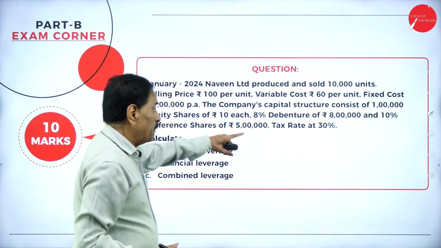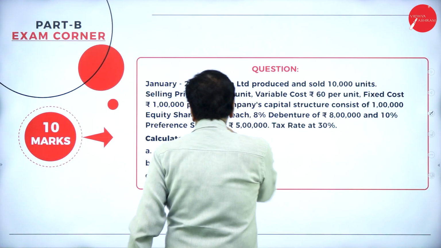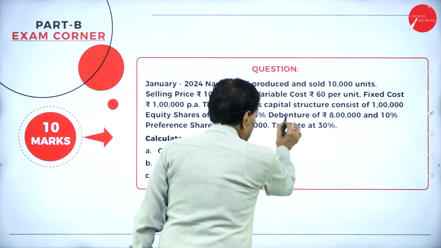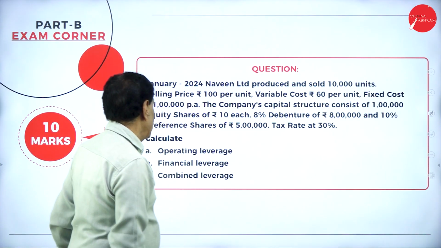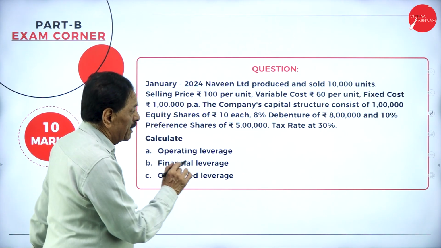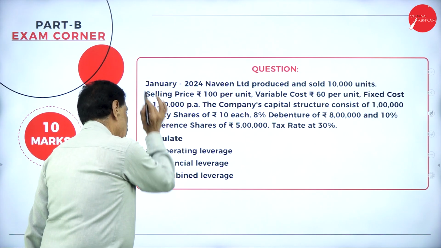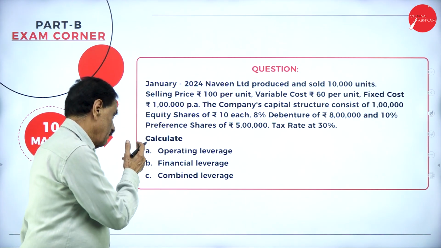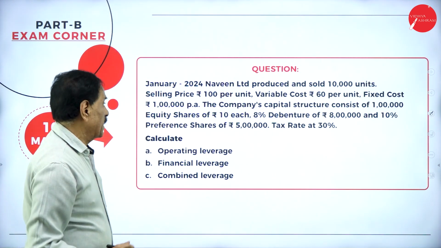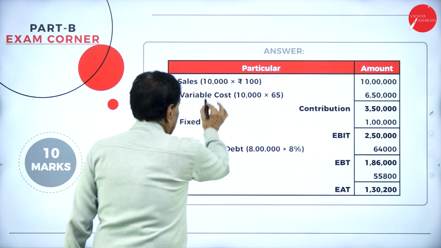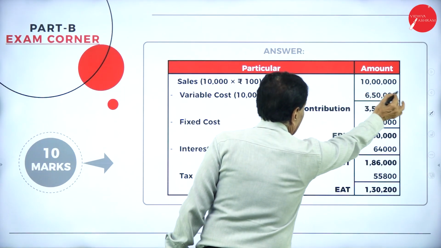The company's capital structure consists of 1 lakh equity shares of 10 each, 8% debentures of 8 lakh, and 10% preference shares of 5 lakh. Tax rate is 30%. Calculate operating leverage, financial leverage, and combined leverage. Now, sales 10,000 into 100 is 10 lakh.